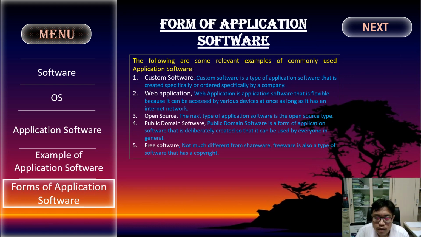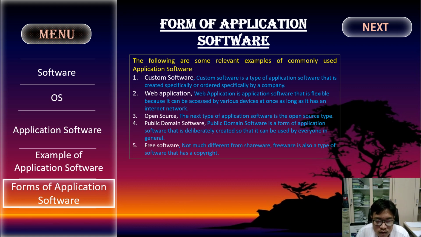Forms of application software. The following are some relevant forms of commonly used application software. 1. Custom software. Custom software is a type of application software that is created specifically or ordered specifically by a company. 2. Web application. A web application is application software that is flexible because it can be accessed by various devices at once as long as it has an internet network.